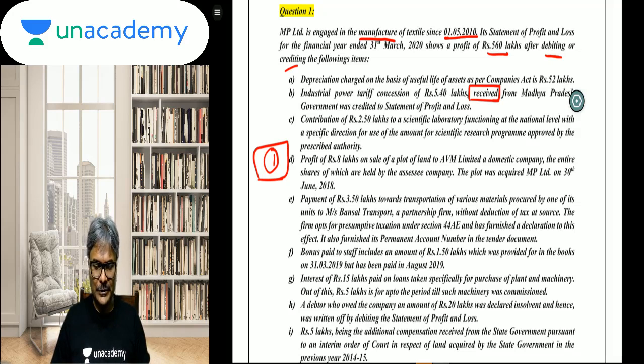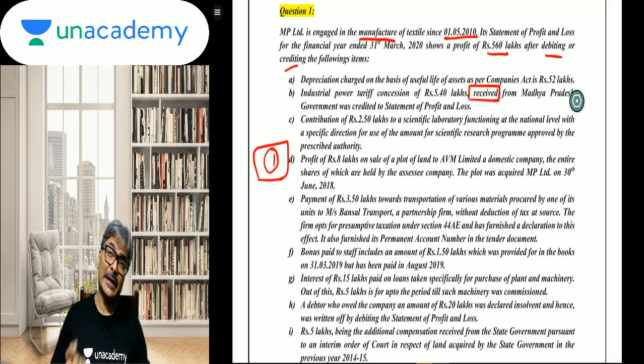Now coming to point number G. Interest of rupees 15 lakhs paid on loan taken specifically for purchase of plant and machinery. Out of this, rupees 5 lakhs is for up to the period till such machinery was commissioned. What does it imply?